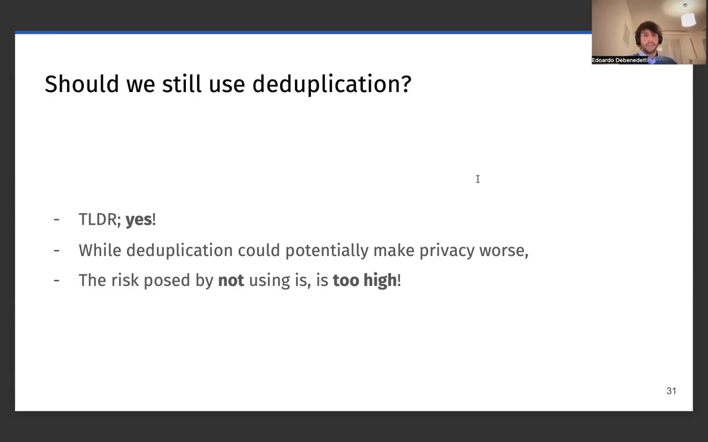And so we believe that still for cases where we care about empirical privacy, so no, we don't really care about provable privacy, then we should probably still use deduplication. And we will see later that even for provable privacy, actually, it's more complicated than it seems.